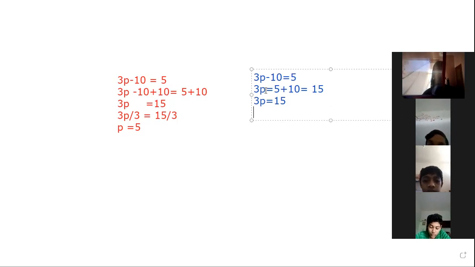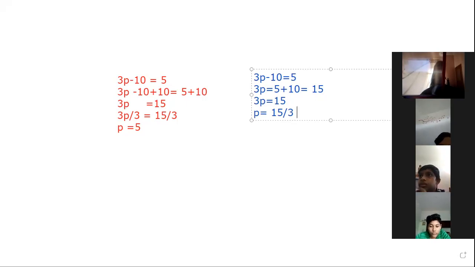Look here, 3 into p. 3 is multiplied here. We have to transpose this multiplied 3 into the RHS. Then what happens? The multiplication becomes division. That is, p is equal to 15 divided by 3.